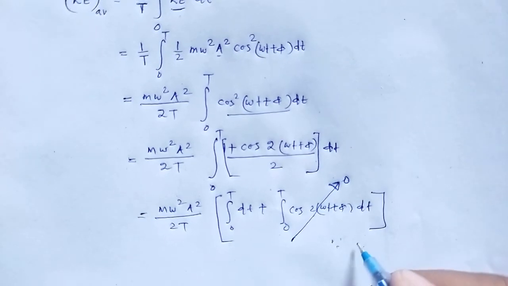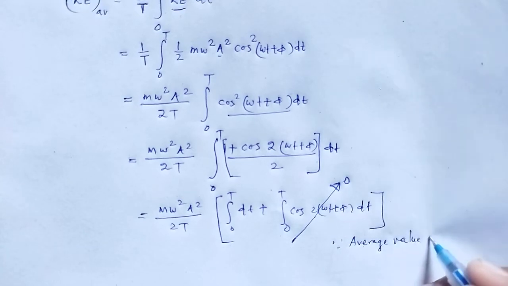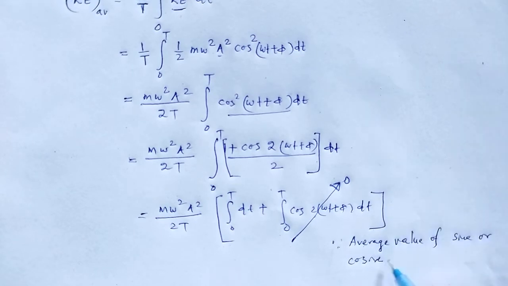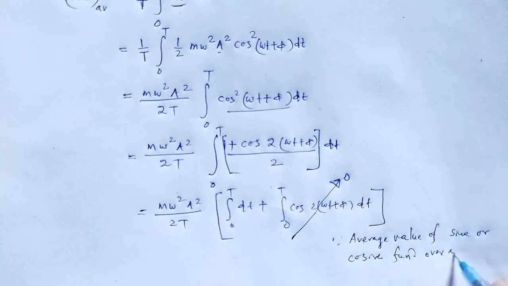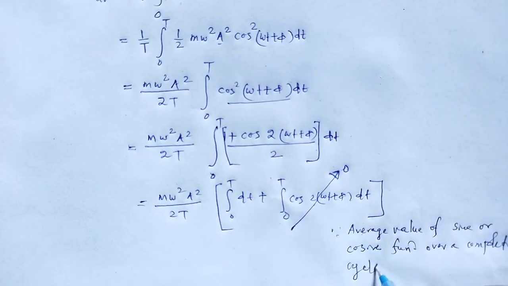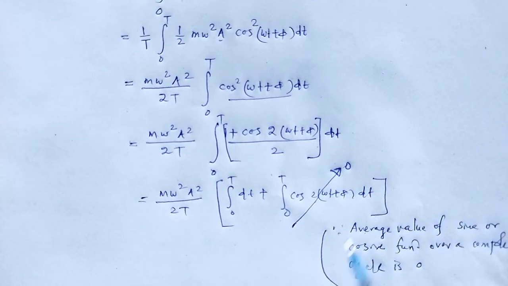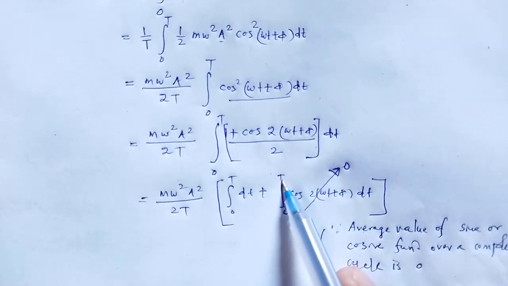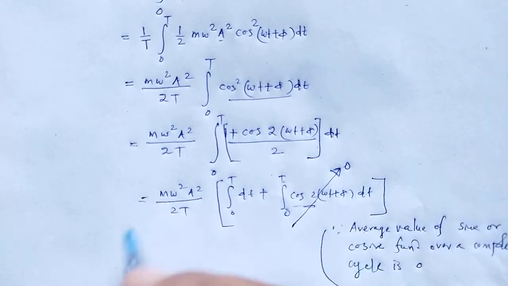Since the average value of sine or cosine function over a complete cycle is 0. That's why, since we calculate the average values with limit from 0 to t, that is the complete cycle, the cos function here will be 0.